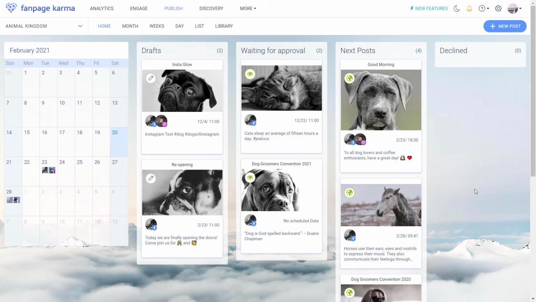There are post formats, like for example Instagram stories, that Fanpage Karma can't post automatically. You can plan them in the content calendar, however, and receive a notification via email when the date of publication has arrived. You can then publish your story manually on the network.